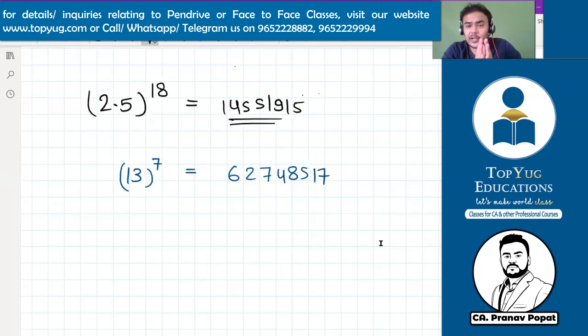So don't consider that this is chapter number 1 part 3. That part 3 is different, this is different. This is only calculator based. Before starting the real syllabus, we'll become proficient in the calculator. We'll be able to use the calculator very smartly. So are you guys ready to know each and every shortcut trick of Casio?